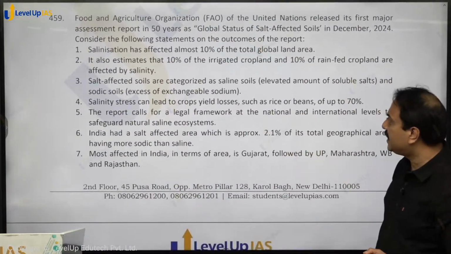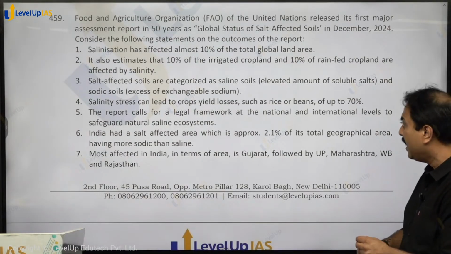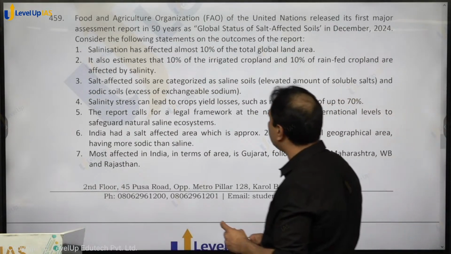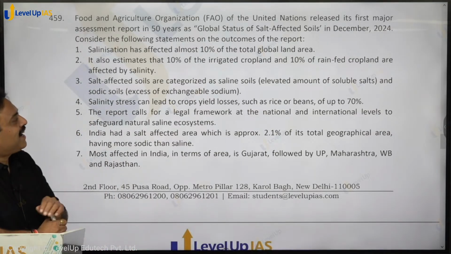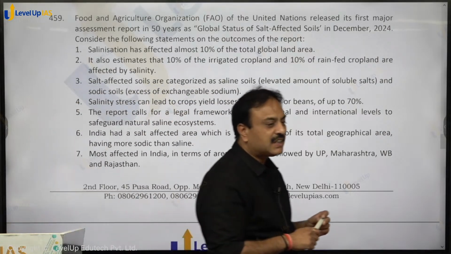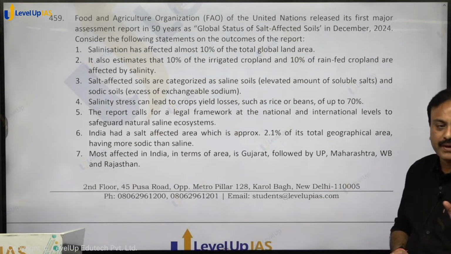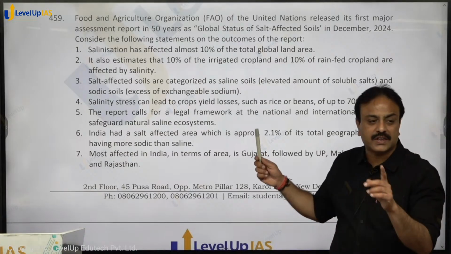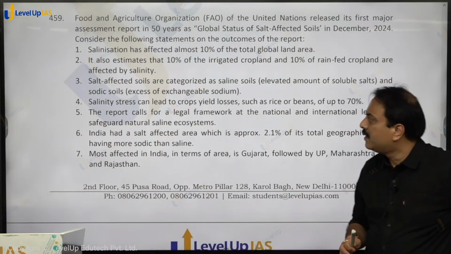Food and Agriculture Organization (FAO) of the United Nations released its first major assessment report in 50 years as Global Status of Salt Affected Soils in December 2024. Consider the following statements on the outcomes of the report. Go through all the statements. It is said that 10% of the total global land area is affected by salinization. Correct statement. 10% of irrigated as well as 10% of rain-fed is also affected by salinization. So it is not only that irrigation is causing salinization, even the rain-fed region is affected equally.